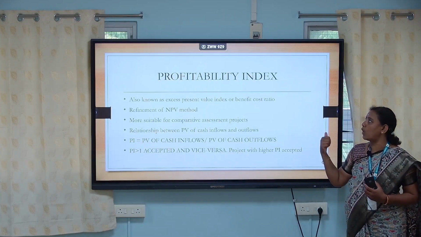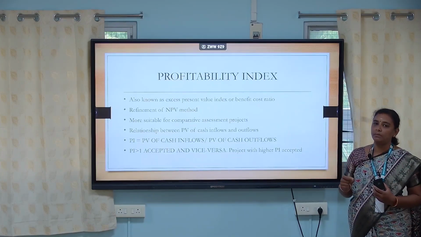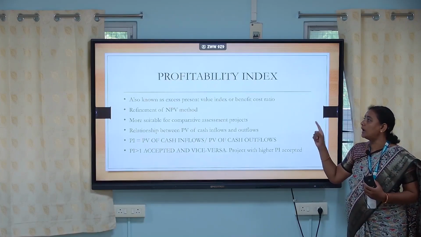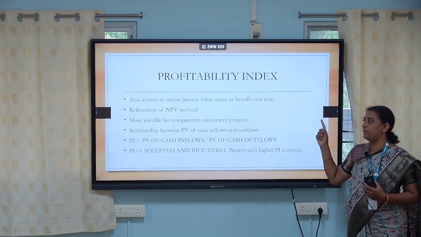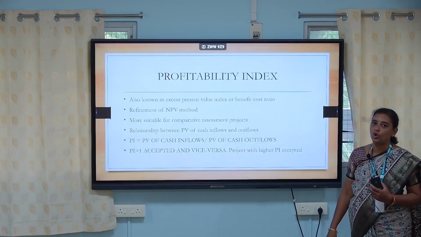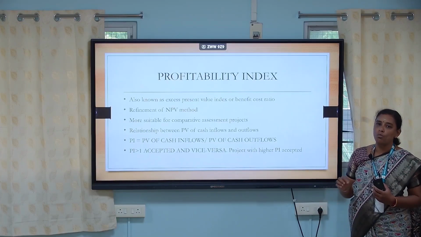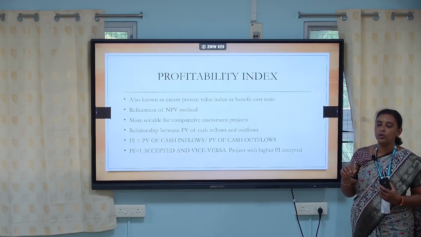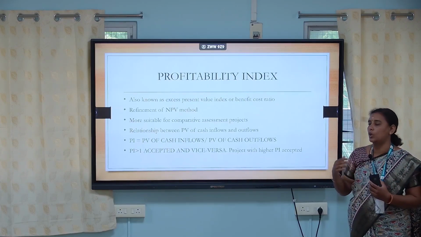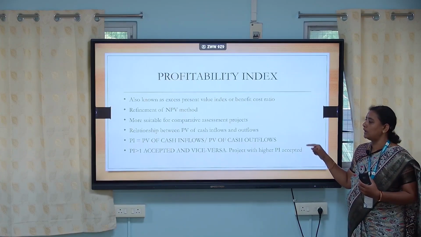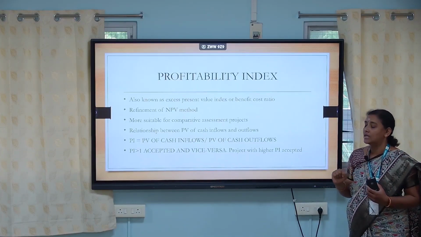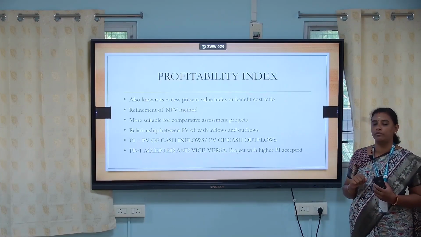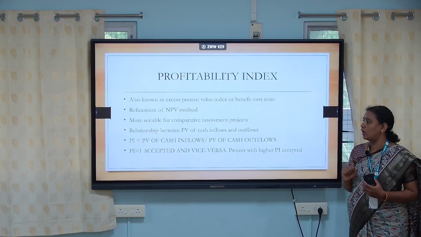So the next method is the profitability index method. This profitability index method is also known as excess present value index or benefit cost ratio or cost benefit ratio. So it is a refinement of the net present value method. It is most suitable when I am going to undertake 2 or more projects at the same time. I am going to compare project A with project B. So this method is very helpful in order to find out the relationship between the present value of cash inflows as well as the present value of cash outflows.